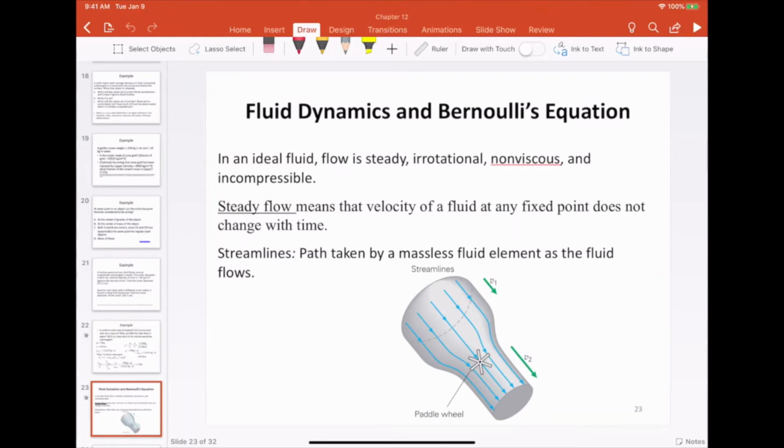The last topic that we are going to cover in chapter 12 is fluid dynamics, which concerns fluids in motion. Now, fluid dynamics is a very difficult subject, and it's an area of active research, and there are many unsolved problems in fluid dynamics. However, one thing with fluid dynamics is that mathematically it's notoriously difficult.